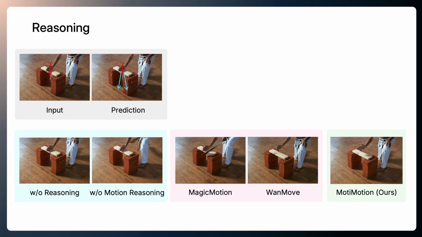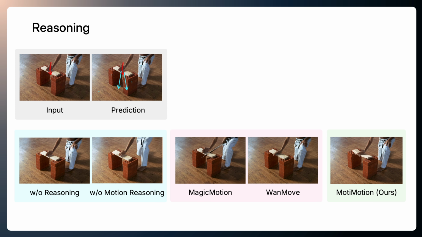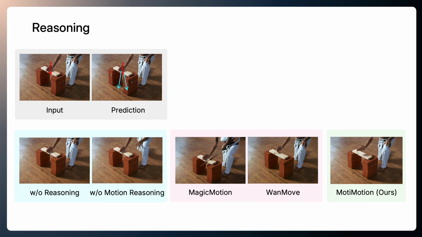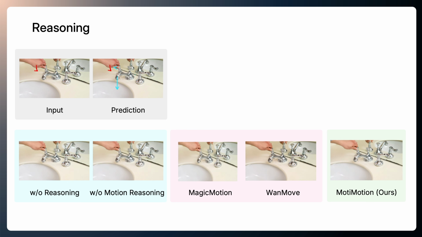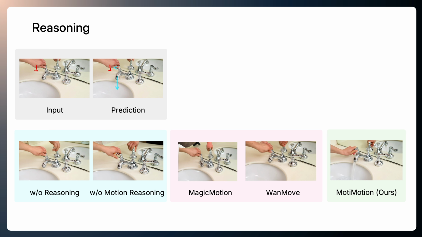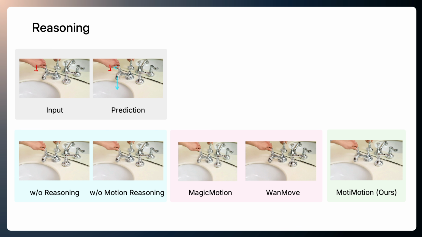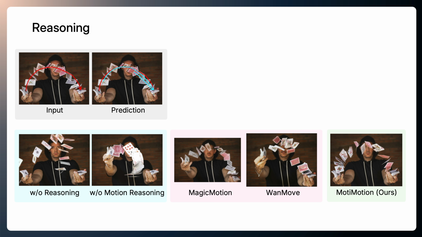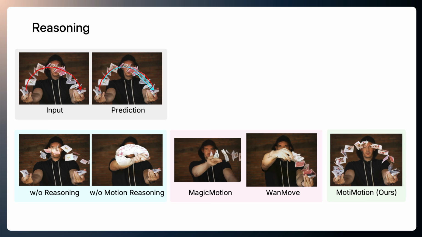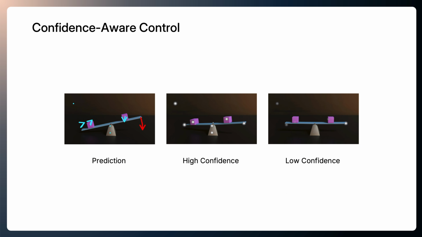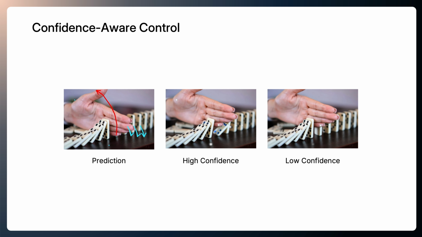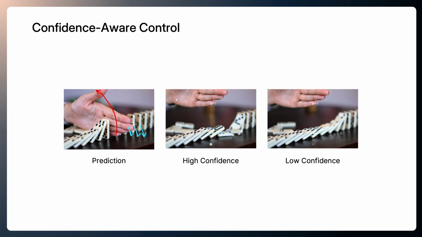Here is a comparison between MotiMotion and other approaches. Here is the ablation study for confidence-aware control. We set the user trajectories to high confidence and compare predicted trajectories with high versus low confidence. Low confidence control helps correct distortions and trajectory shifts, leading to more natural motion.